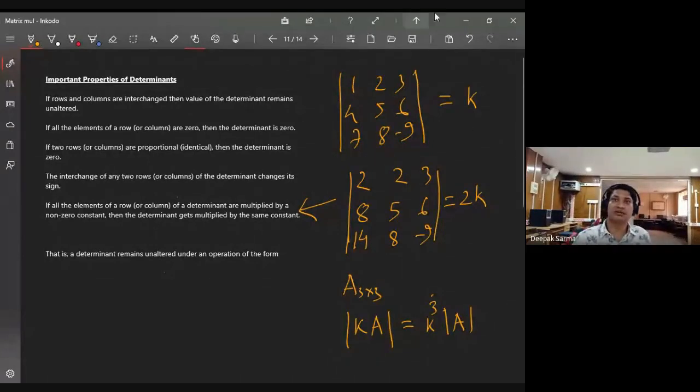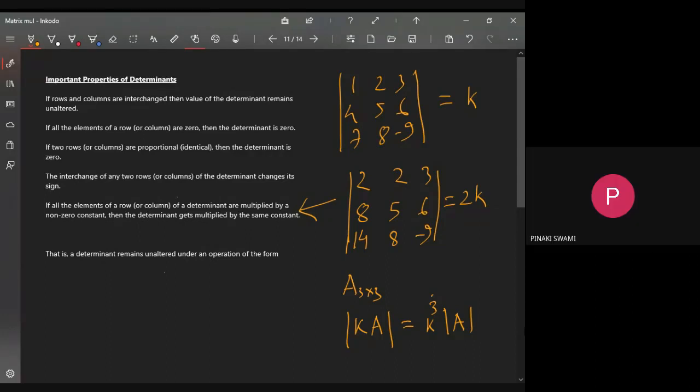That means you are multiplying the first column, second column, third column. If you multiply the first column, it is k times determinant of A. If you again multiply the second column, it is again k times. If you again multiply the third column, that is all the entries, then it is k cube times determinant of A. Got it? Any question? No, sir.